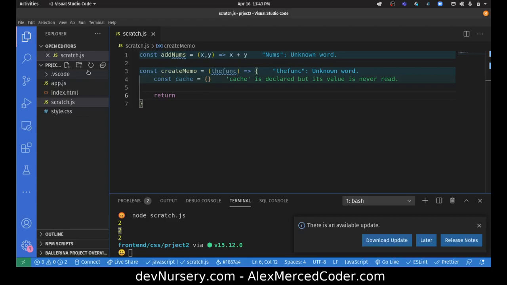It takes the function that you pass in, and it'll spread the args. We're going to use the rest operator to get all the arguments that you pass in.